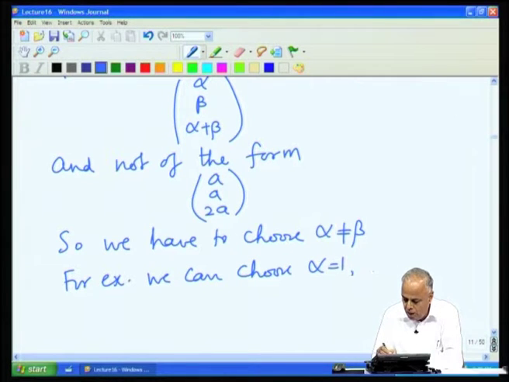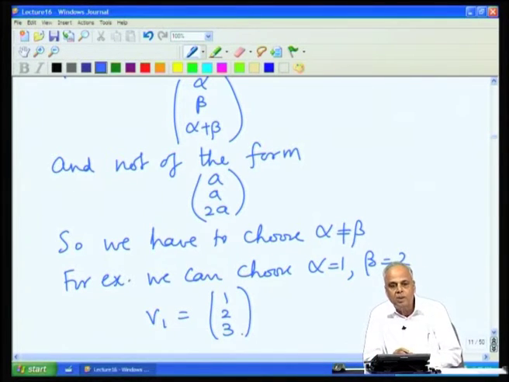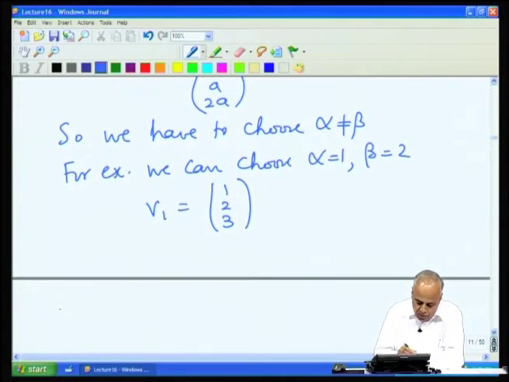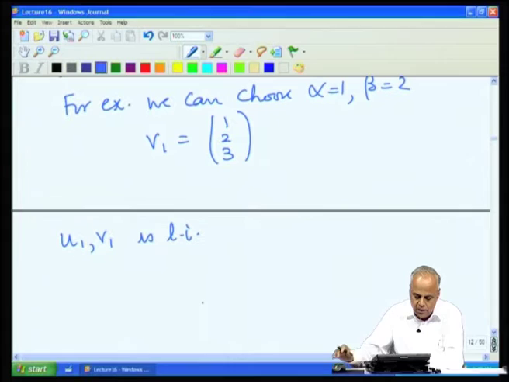For example, we can choose alpha equal to 1, beta equal to 2, and get V1 as (1, 2, 3). This is certainly not in LS, because for something to be in LS, the first and the second components must be equal, and the third component must be double the first component. Therefore, U1, V1 is now linearly independent. There are 2 vectors, and they form a basis.